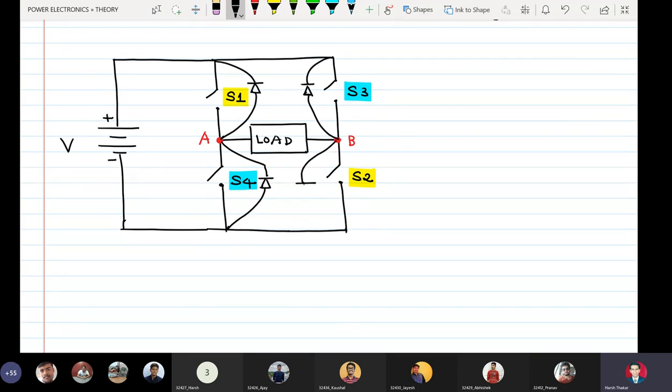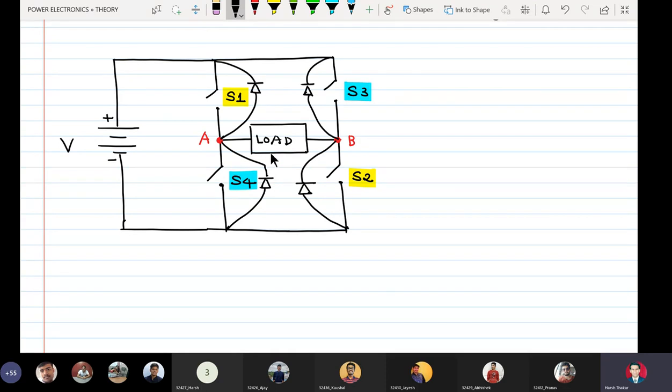Similarly, I will connect another diode like this across S2. Otherwise, everything remains the same. Now if I replace S1, S2, S3, S4 with SCRs, it becomes an example of a thyristorized inverter. On the other hand, if I replace S1, S2, S3, S4 by either power BJTs or power MOSFETs or IGBTs or static induction transistors, the same circuit becomes an example of transistorized inverters.